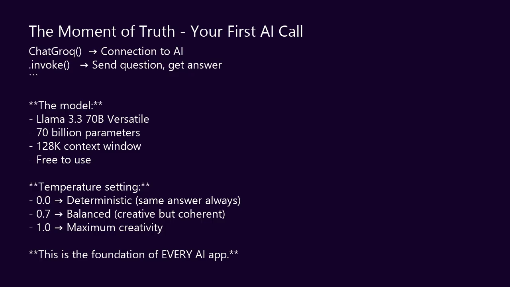I specify the model, Llama 3.3 with 70 billion parameters. That's a massive, powerful model. And it's free. Then I call invoke with my question. That's it. 2 lines. Let me run this.